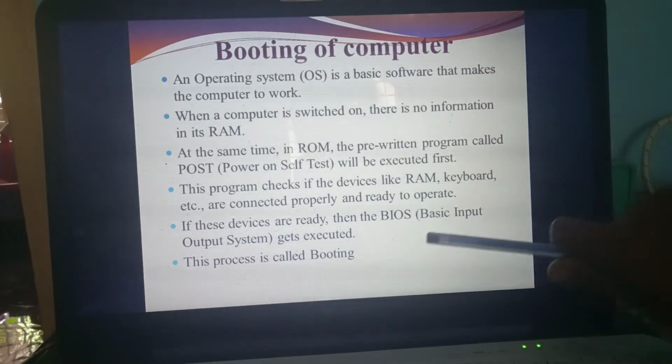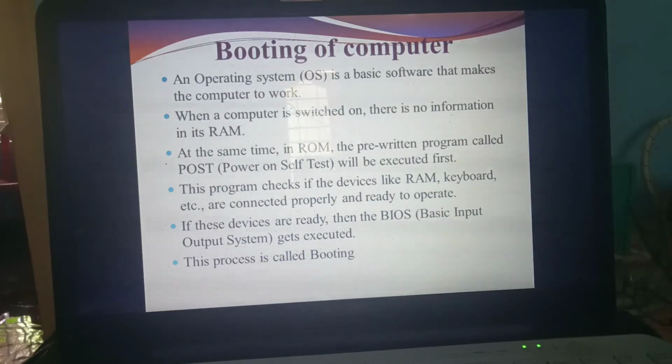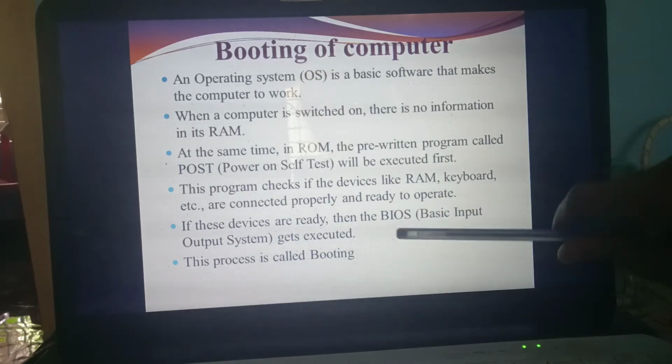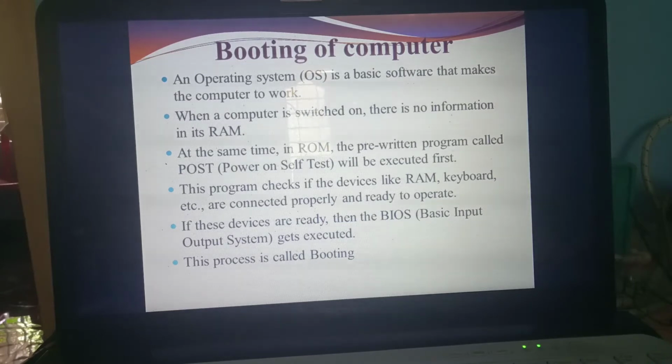What do you mean by BIOS? It means Basic Input Output System. Understand what BIOS means? Basic Input Output System. If all the devices are connected properly, this BIOS will be executed. Which will be executed first? BIOS. Basic Input Output System. This entire process we call booting. Understand now what booting means?